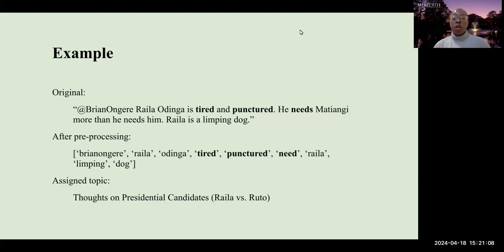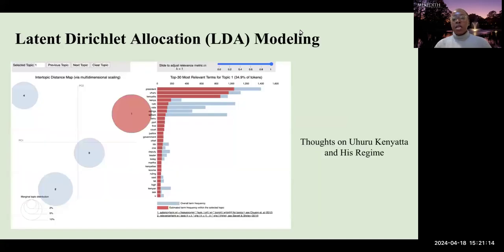Raila and Ruto were the two main presidential candidates running leading up to the 2022 elections. Here's an example of how we can visualize how one of the topics was generated. I picked the topic that appeared as topic number 1, and I assigned this as top thoughts on Uhuru Kenyatta and his regime. Uhuru Kenyatta was the president who would be stepping out of office after the 2022 general elections.